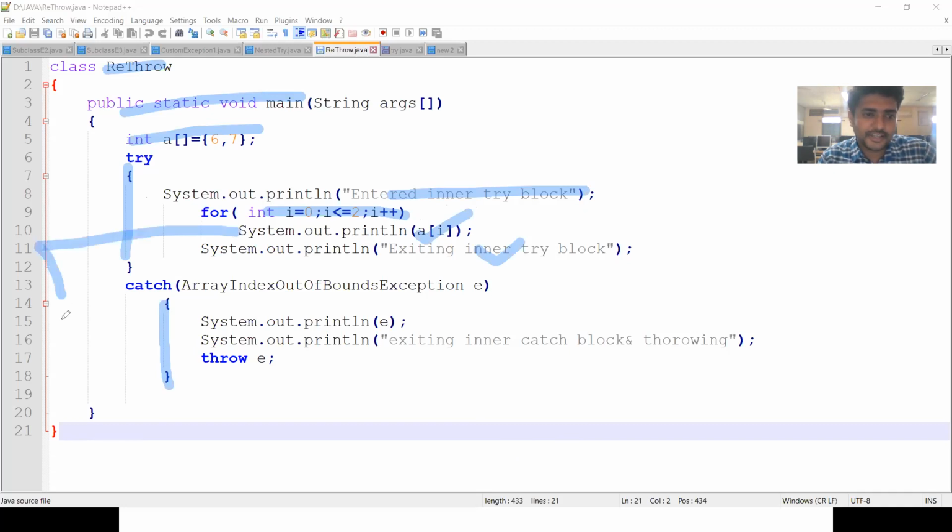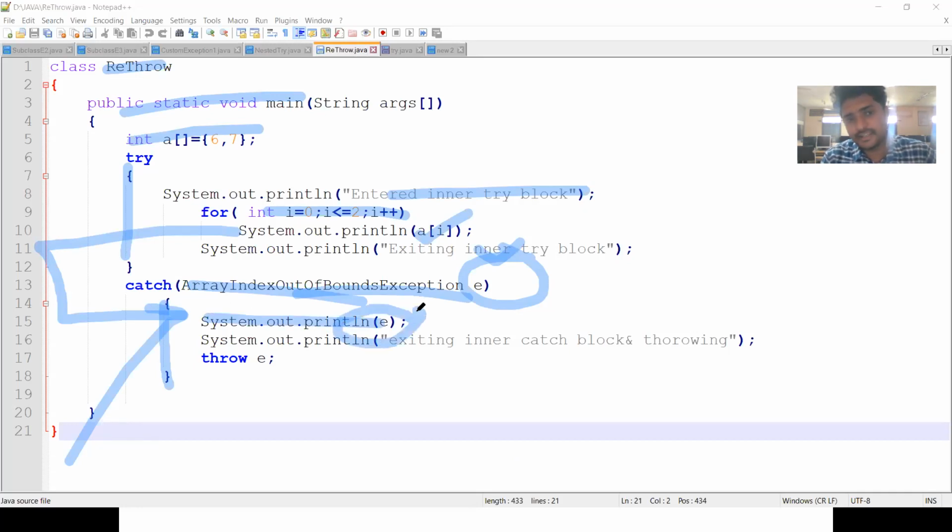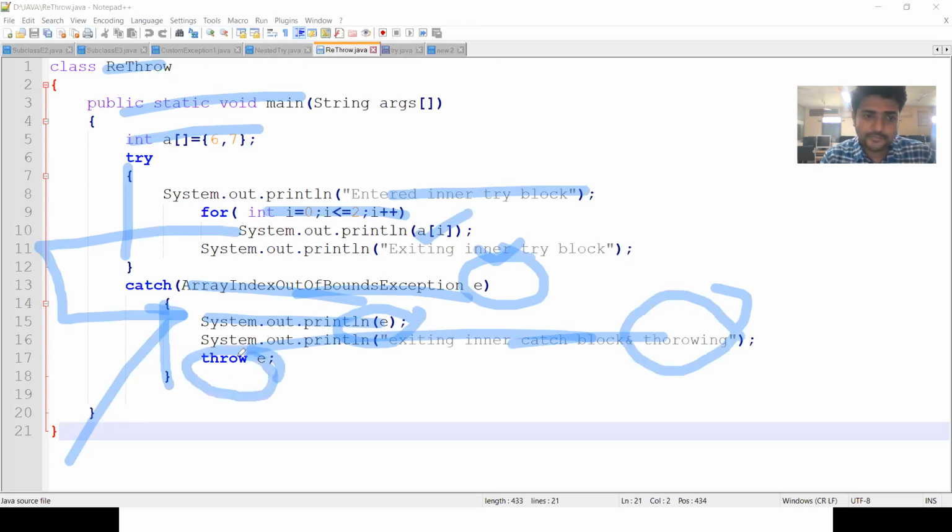If any exception arises, the control goes to the catch block. In the catch block, I handle the array index out of bounds exception. The exception object is E. I am printing that exception, then printing exiting inner block and throwing again, rethrowing. I am throwing the exception by using the throw keyword, throw E.